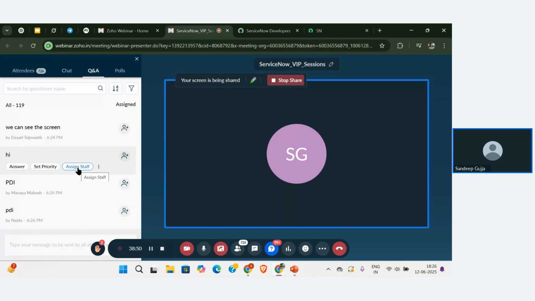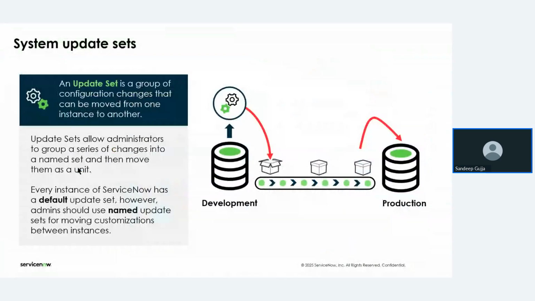Let me take an example and explain so that you all can understand very easily. If you see the picture, it is very clear that we are working on the developer instance. The configurations that are made in that developer instance are stored in a single update set, and we can move that update set from one instance to another instance. That may be a developer instance, a production instance, or a testing instance.